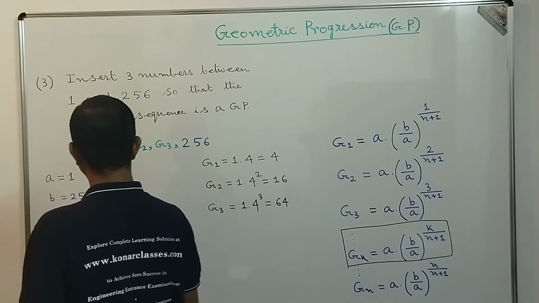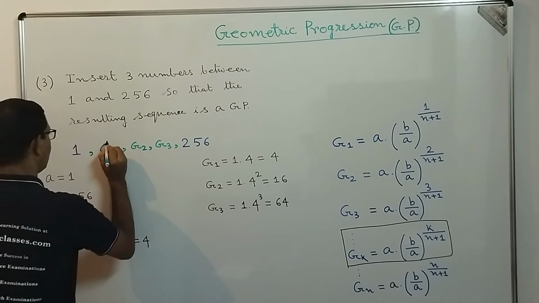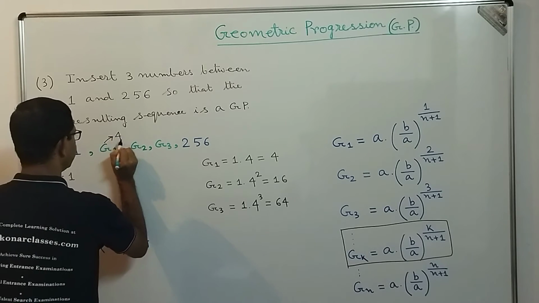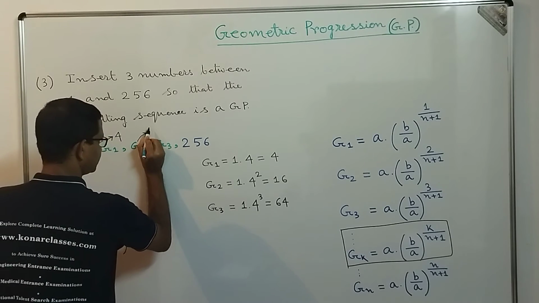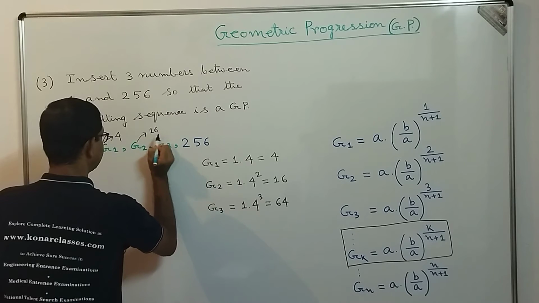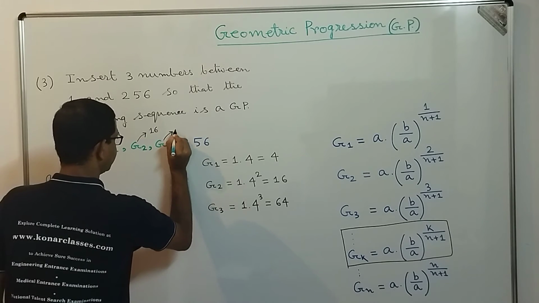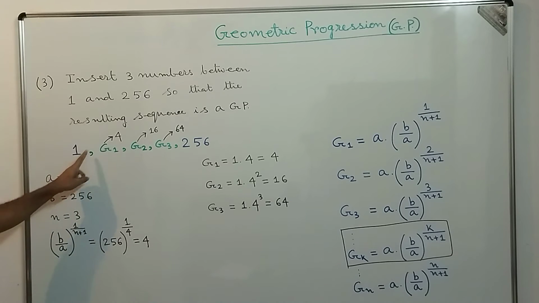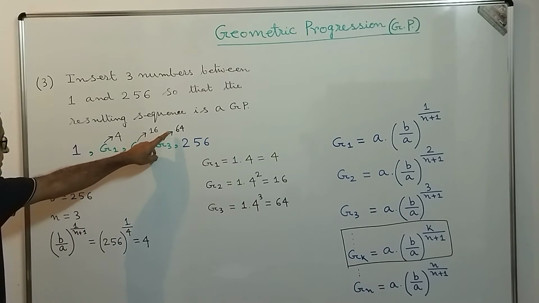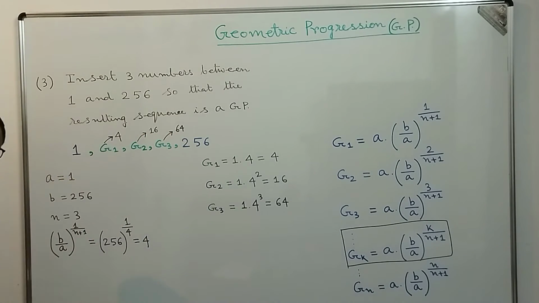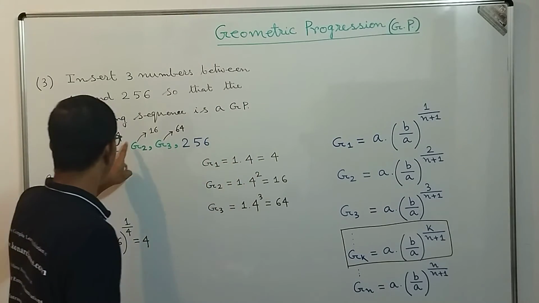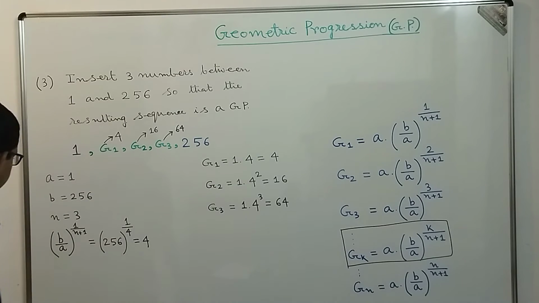So the numbers we get here are 1, then instead of G1 we can write 4, instead of G2 we can write 16, instead of G3 we can write 64. So we get the numbers 1, 4, 16, 64 and 256. These are the geometric means, that is 4, 16, 64.